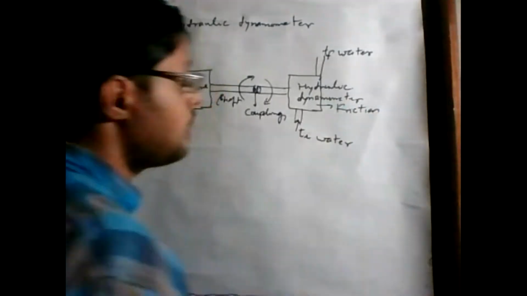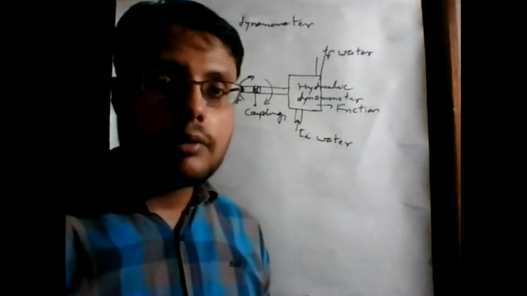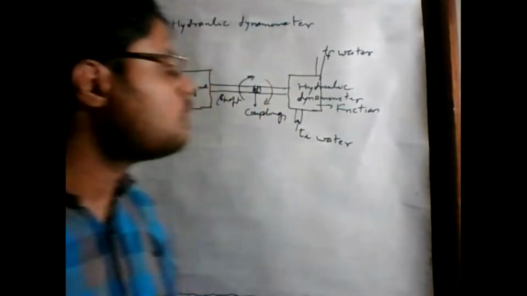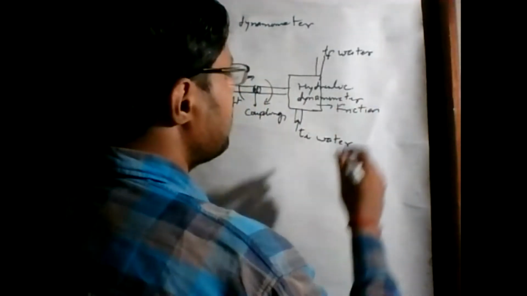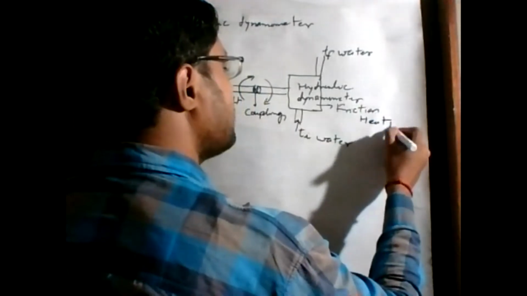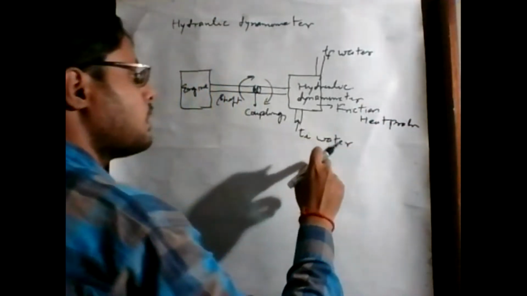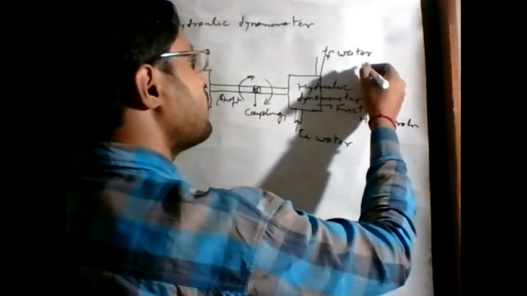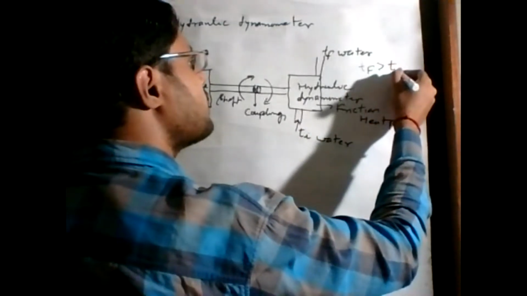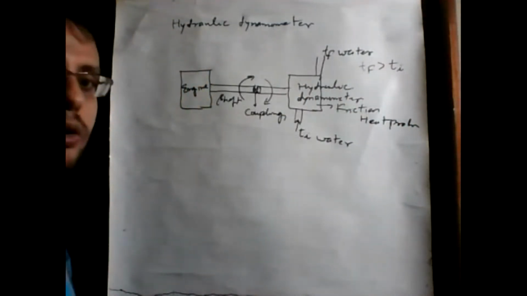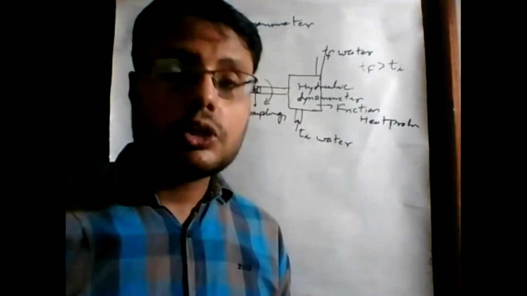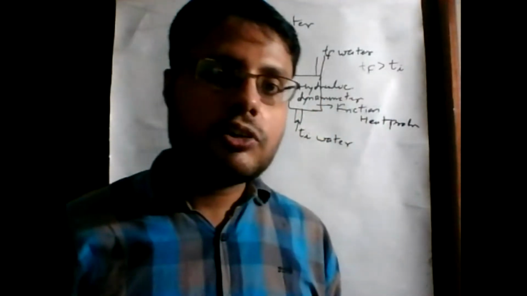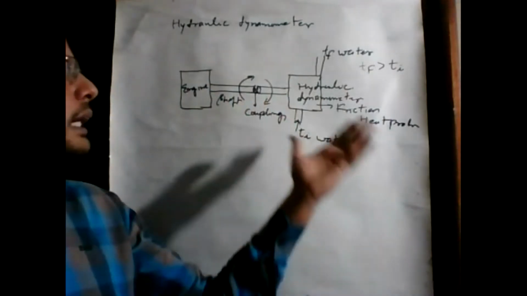Due to friction, if brakes are applied inside the hydraulic dynamometer, definitely heat will be produced. So due to this friction, heat is produced, and that's why the water temperature becomes high. So we can say that the final water temperature is higher compared to the initial water temperature, due to the application of brakes. Friction is the main cause of heat generated inside the hydraulic dynamometer.